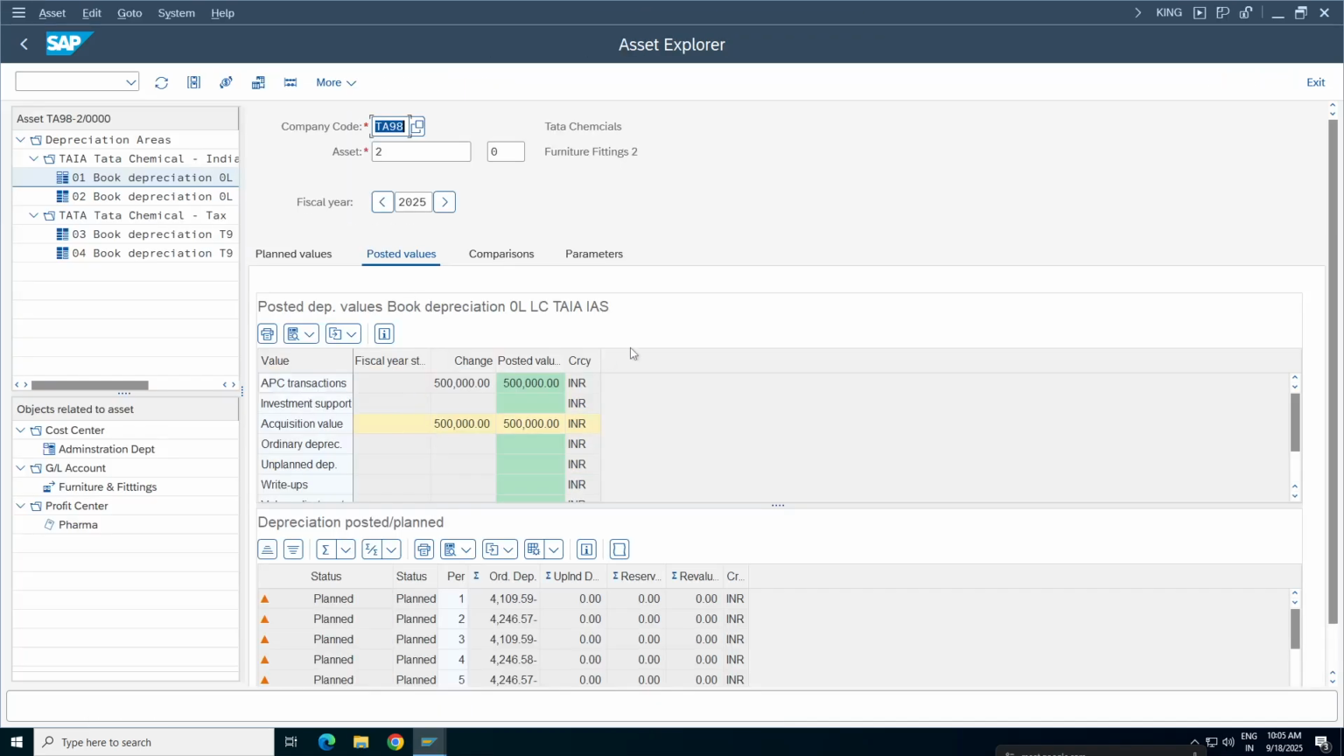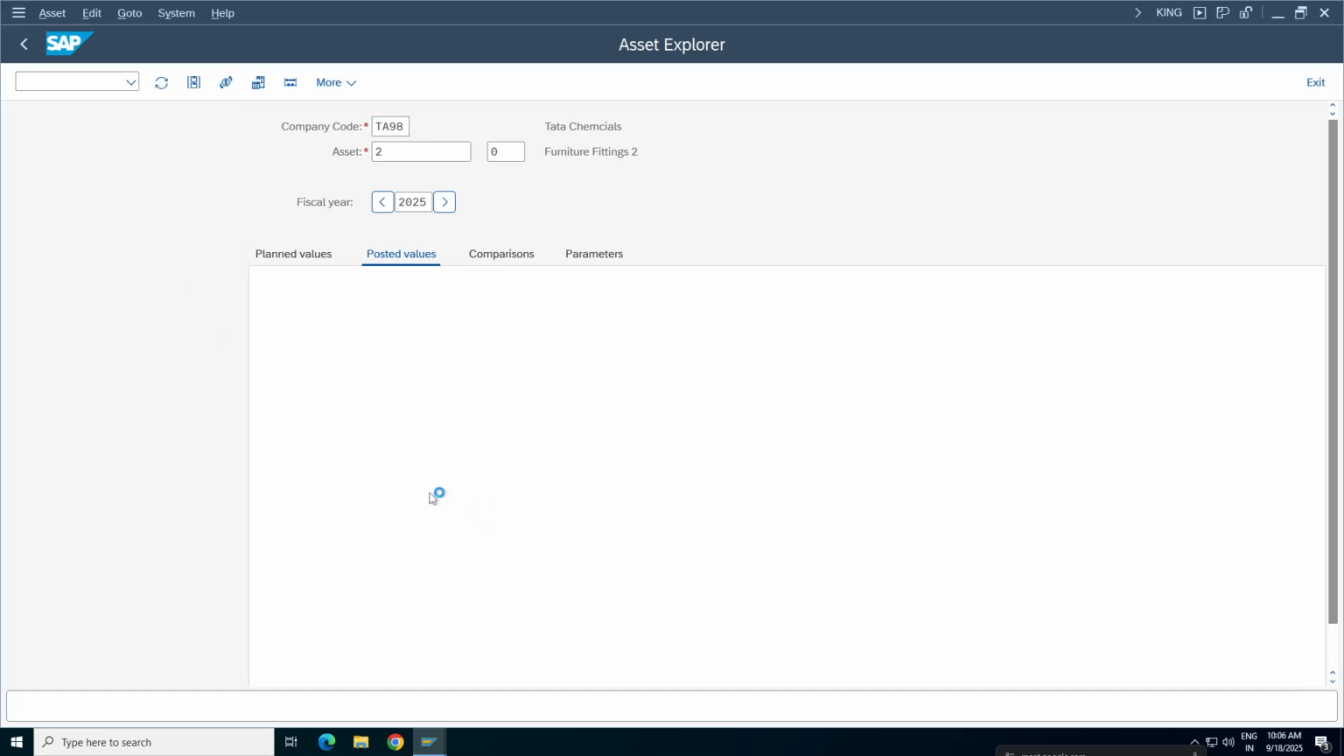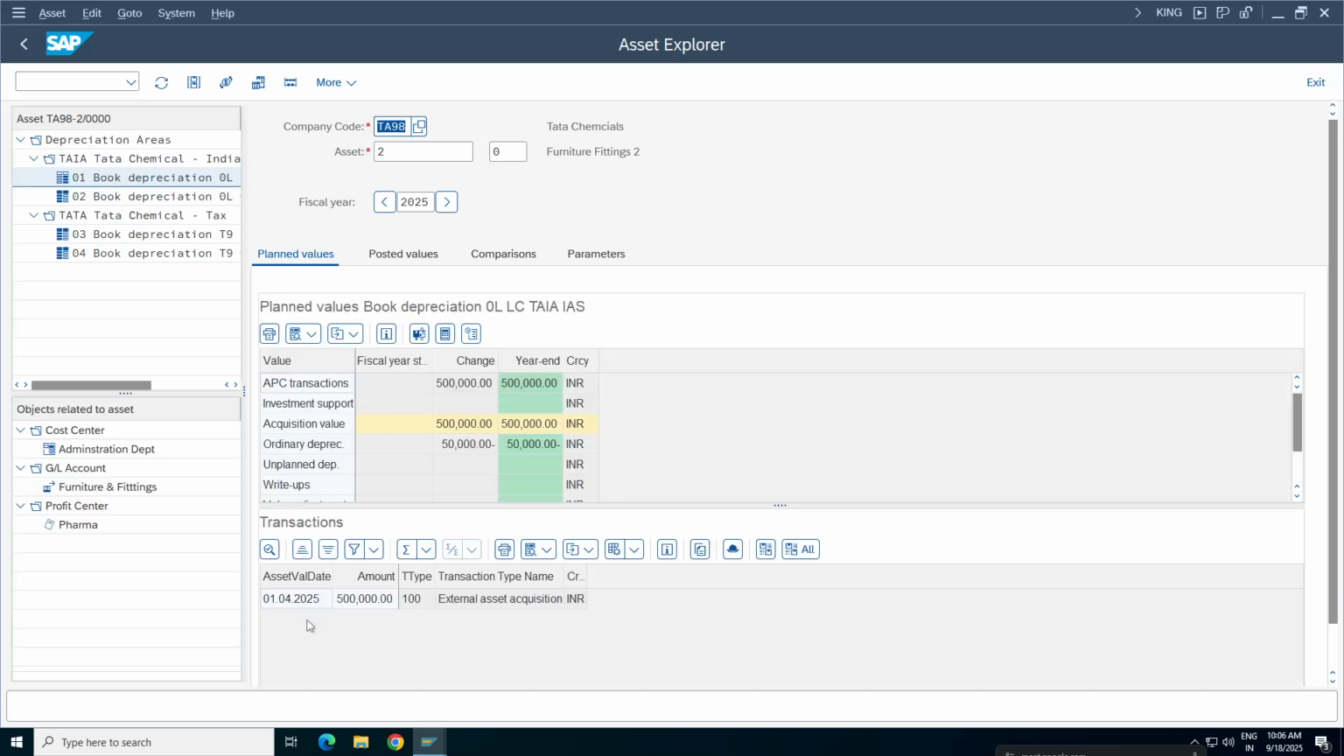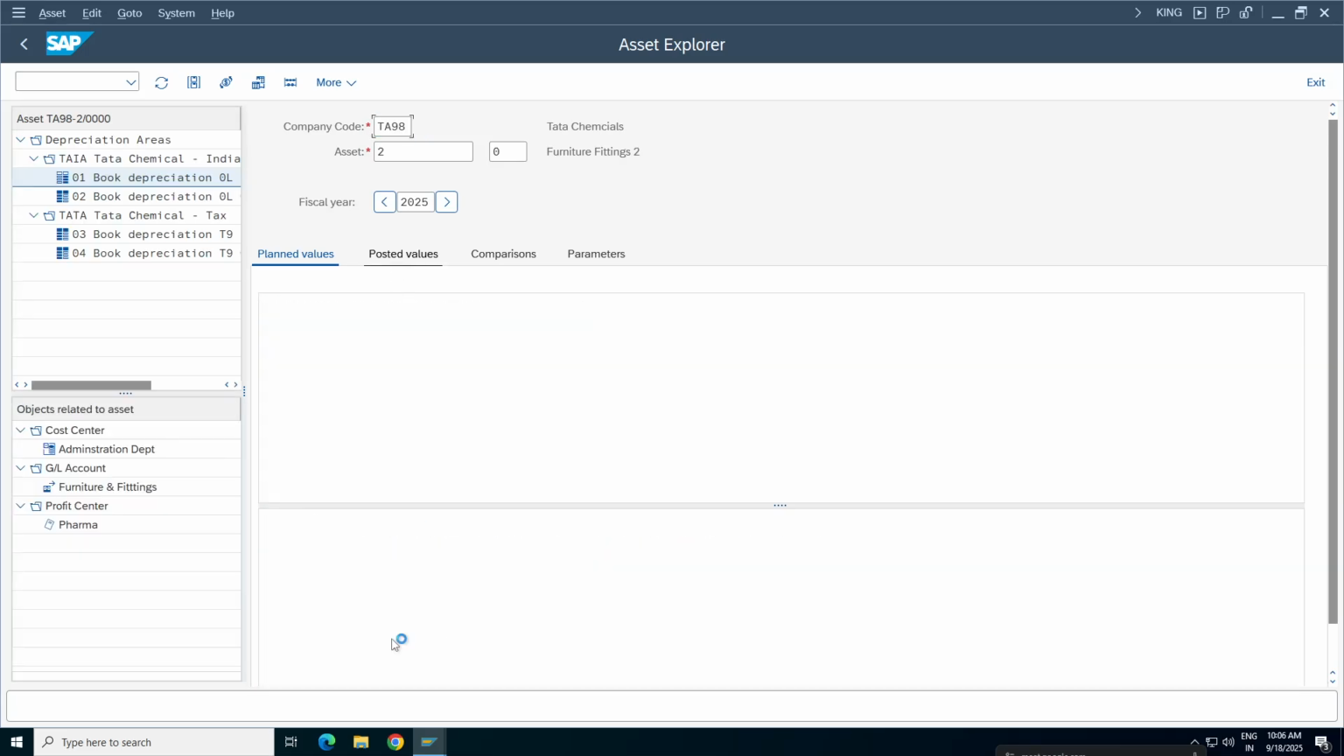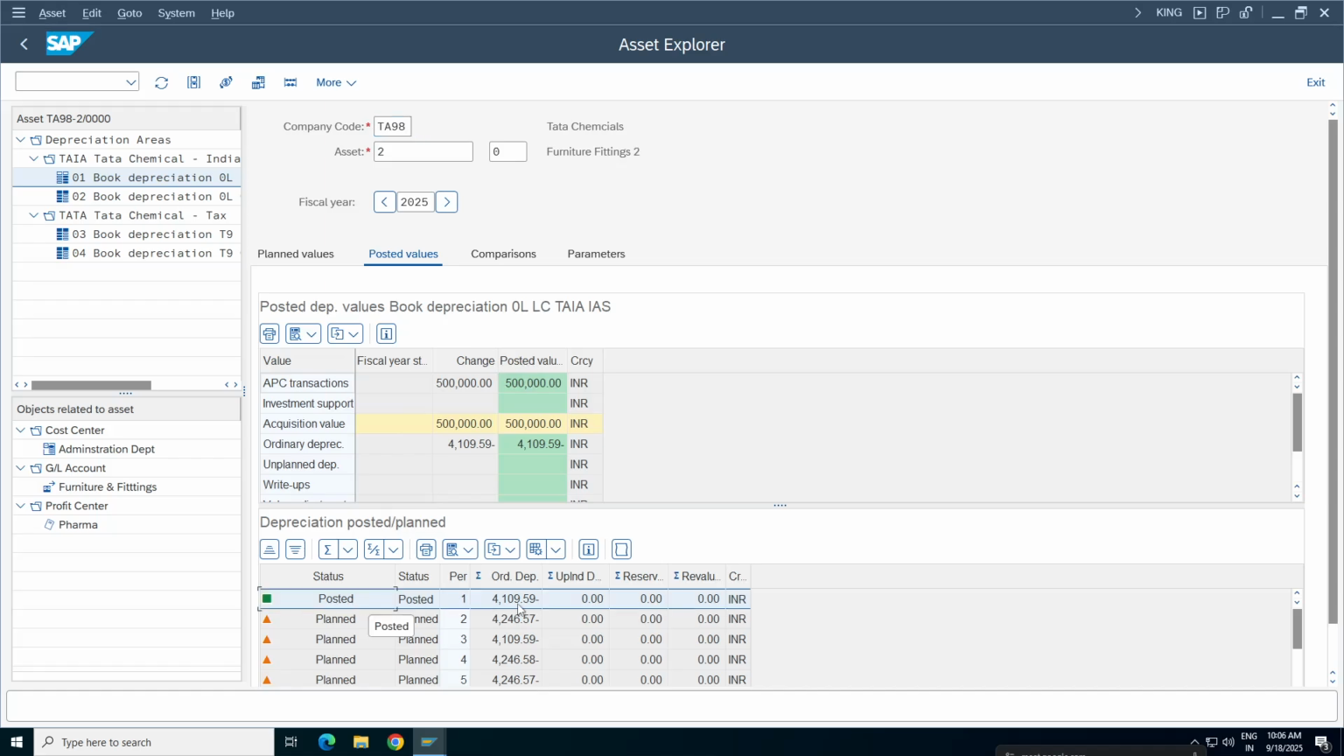Come back to this one. So refresh, go to the posted value. So this is not getting updated. Refresh your asset report. So the first depreciation posting has been completed. Make sense?